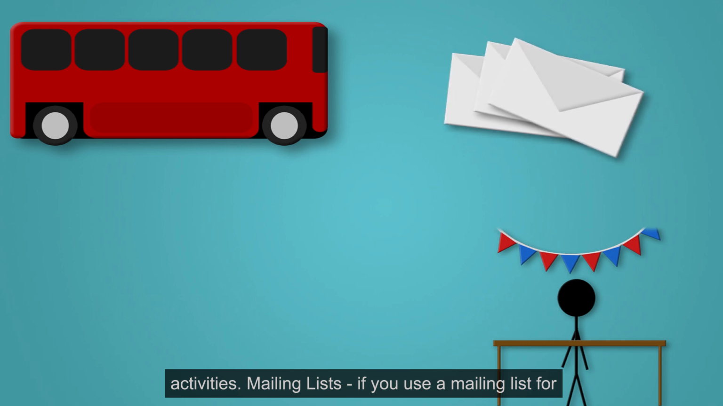Mailing lists. If you use a mailing list for your role, ensure you have that person's permission to contact them and they are clear what they are consenting to. Once the academic year has ended, or if a student leaves the group or activity before this period of time, you will need to edit or destroy the mailing list.